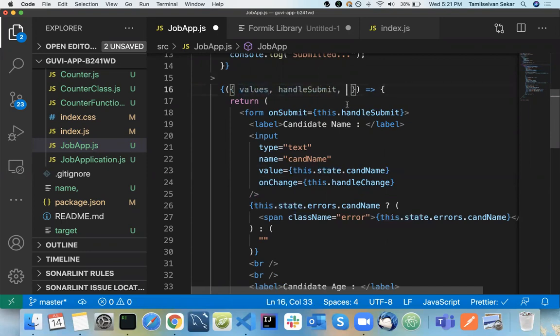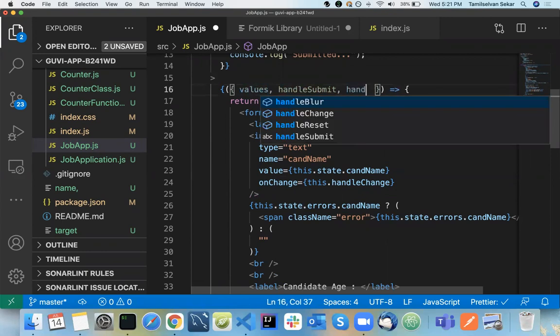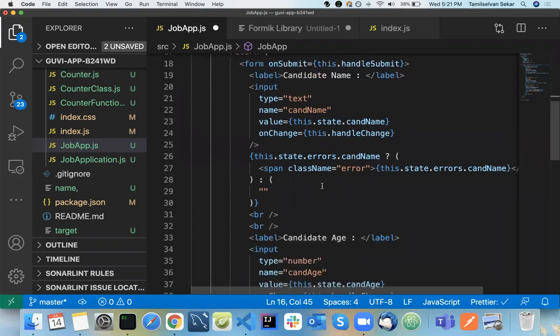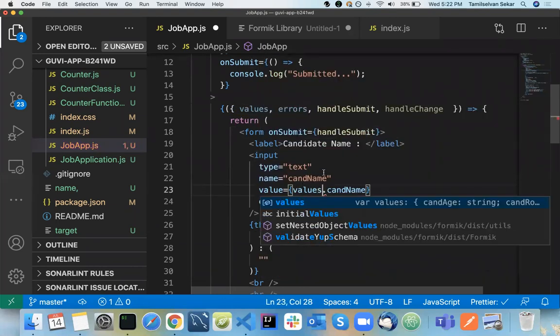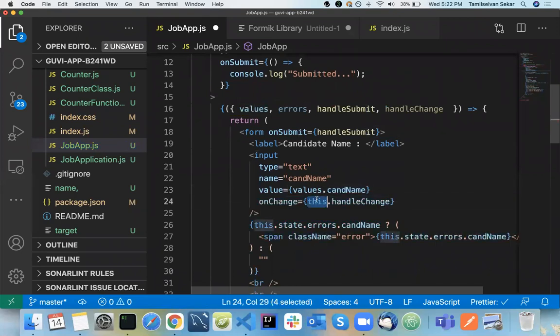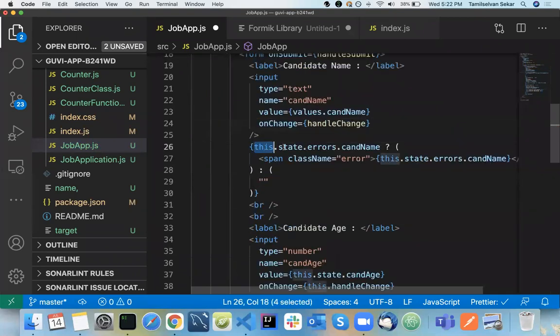Okay, so same way, what else do we need? We need handle change, right? Handle change. And what else do we need? We need errors, right? So the same, it will come in the errors object. See, everything is given by your library itself. So we don't need handle submit here. We can directly call values here. We can call the handle change function. We can call the errors object directly.